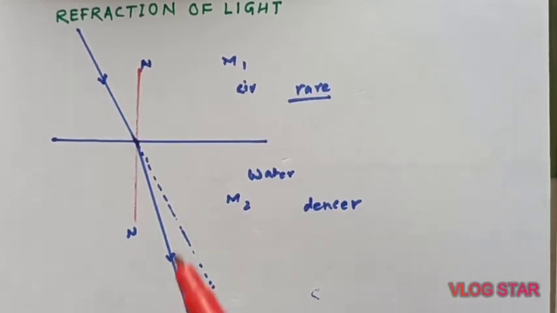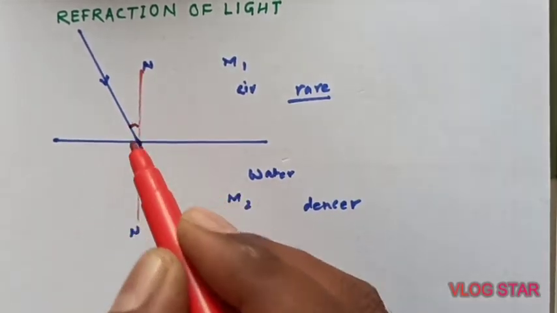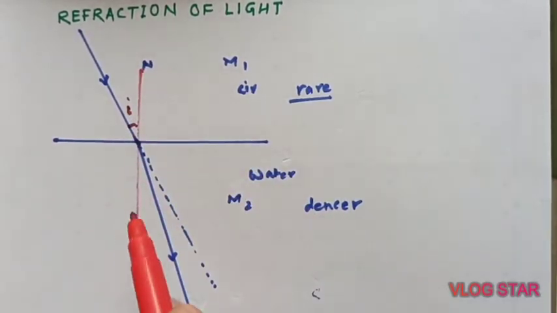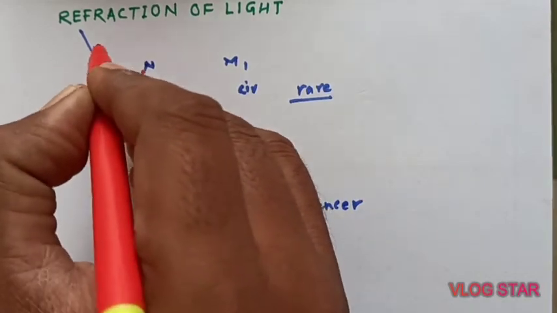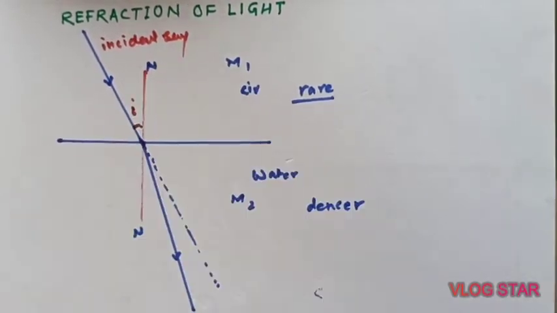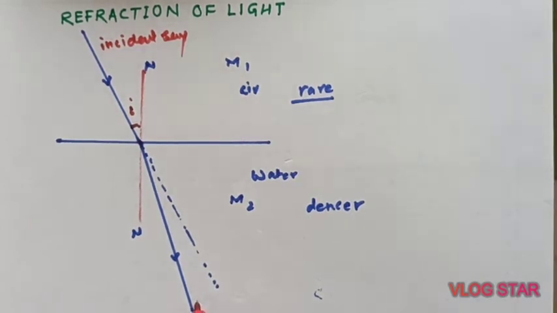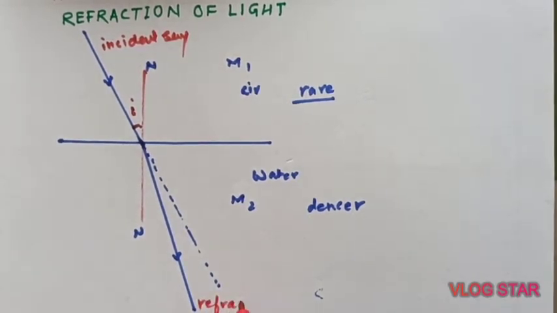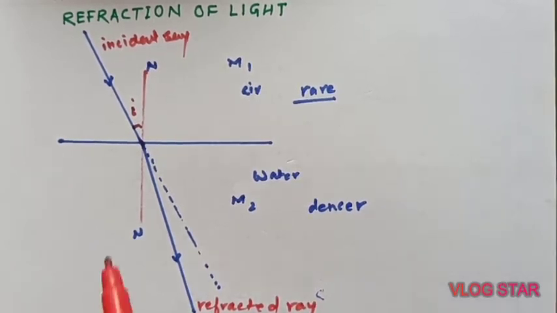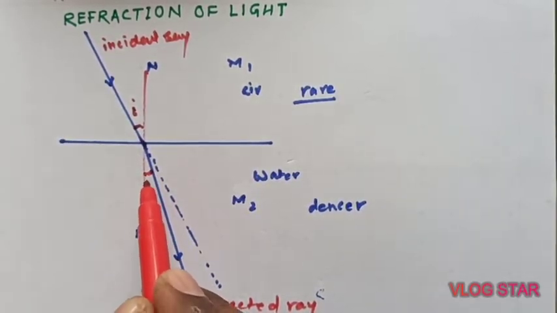The angle formed over here, the angle made by the incident ray with the normal, is the angle of incidence. This is the incident ray. At the same time, this is the refracted ray.